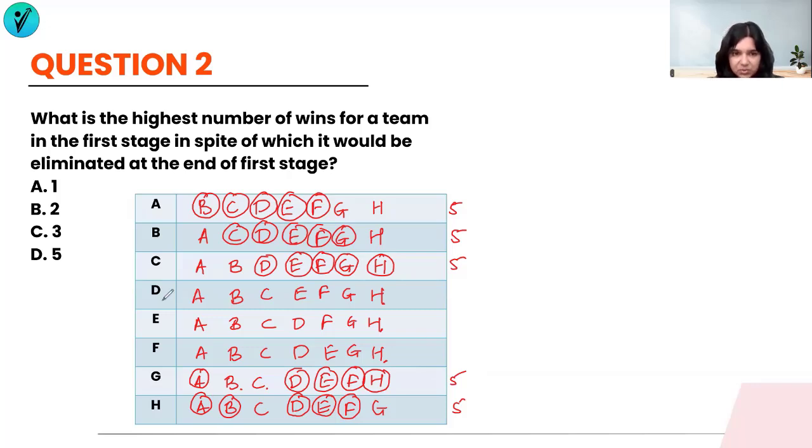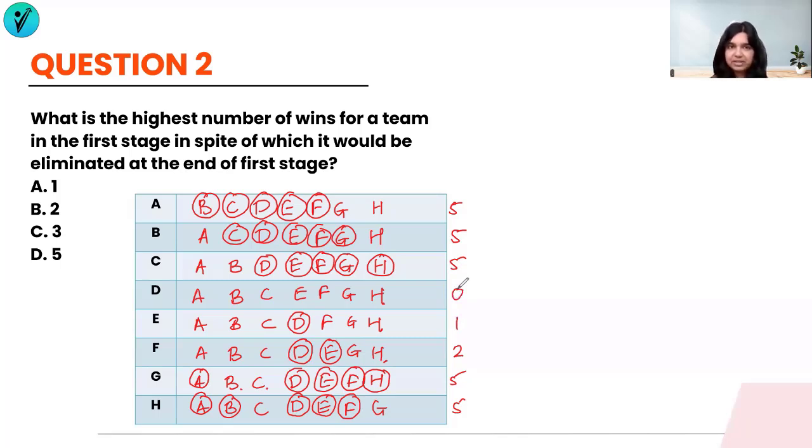Now, let's take a look at F. F would have won against how many of these? F has lost to A, B, C. F has also lost to G and H. So F could have won against D and E. That's just another possibility. Now, E has lost against all 6 of them, so E could have only won against D. So let's give E that one place. And then D has lost all the matches. So F's score comes out to 2, E's score comes out to 1, and D's score comes out to 0.